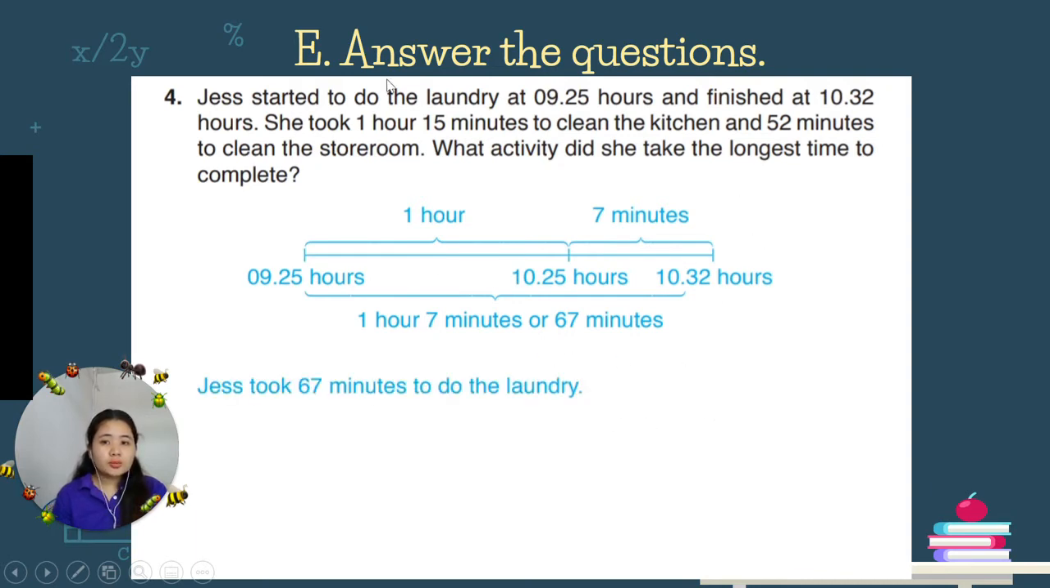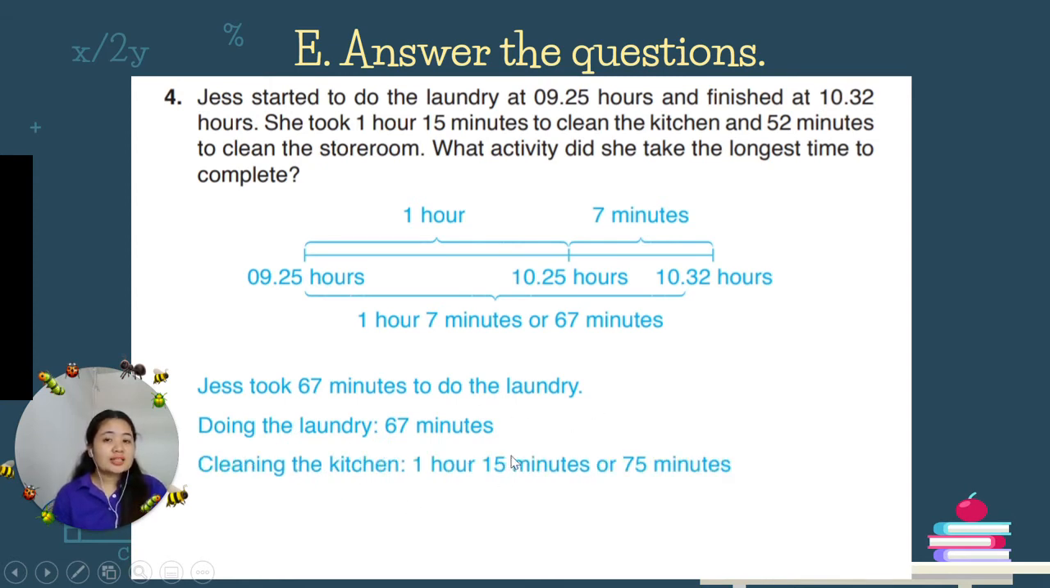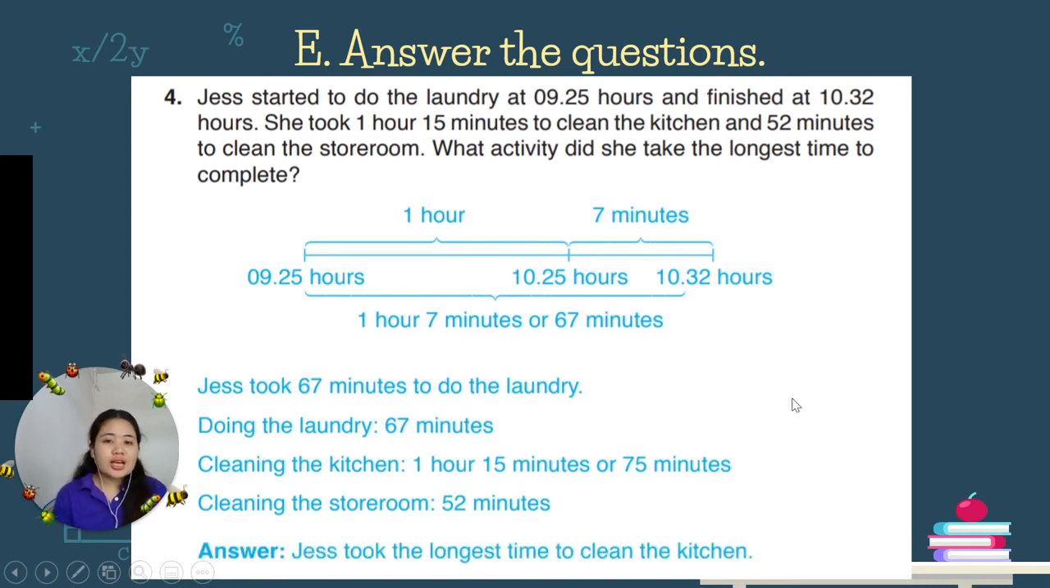Then for the kitchen, that is 1 hour and 15 minutes. So 60 plus 15, that is 75 minutes. Then for the storeroom, that is 52 minutes. So the question is the longest. What will be the longest time? Is it 67, 75, or 52? Okay, so that is correct. 75 minutes. So the answer is Jess took the longest time to clean the kitchen.